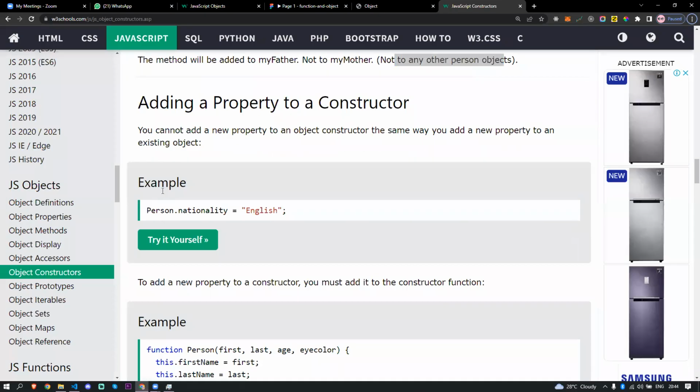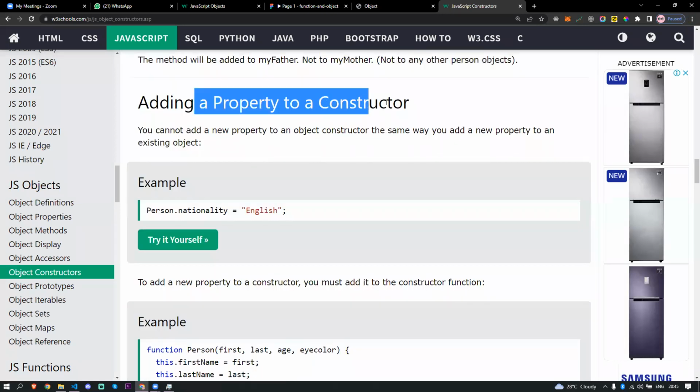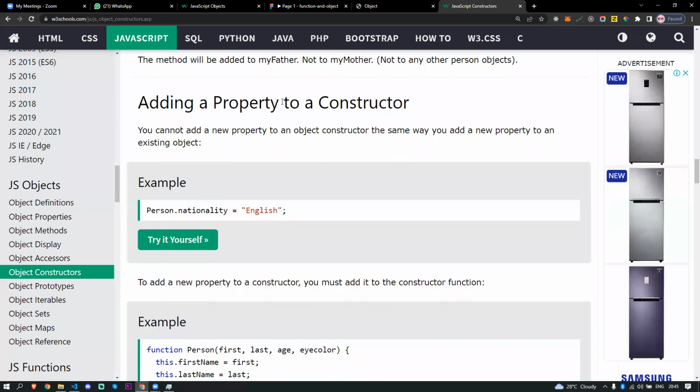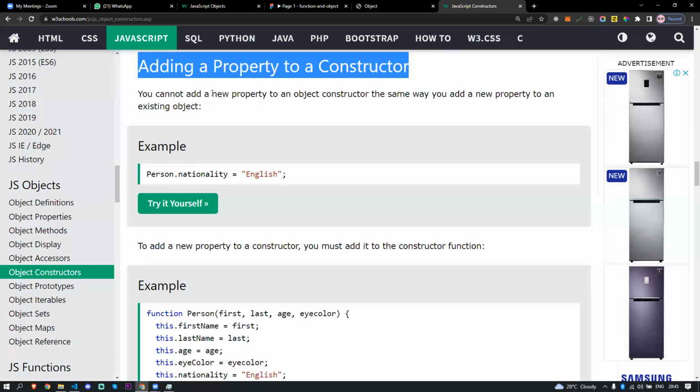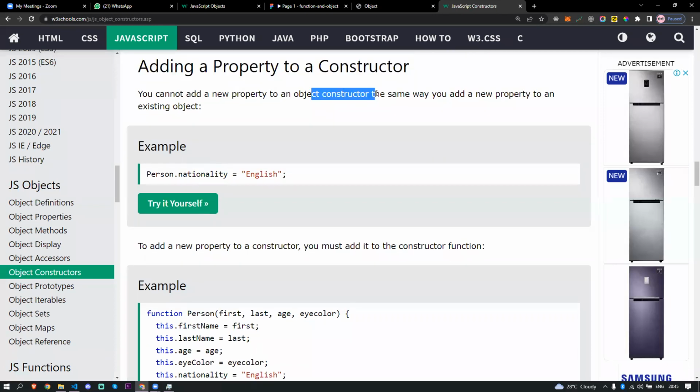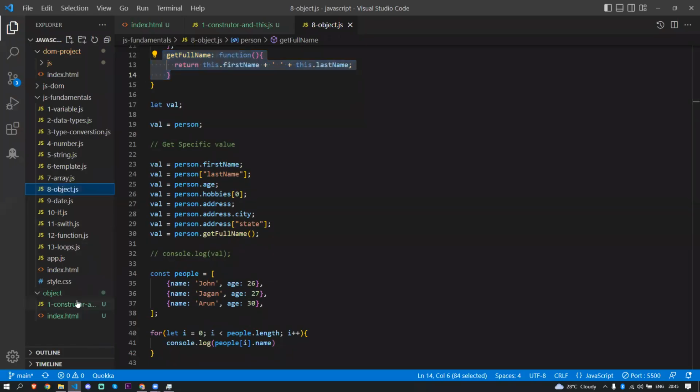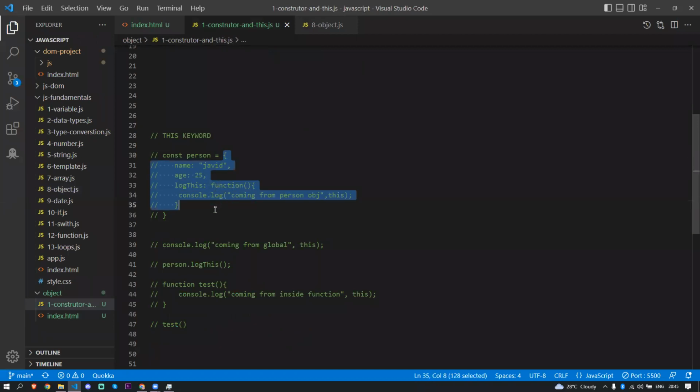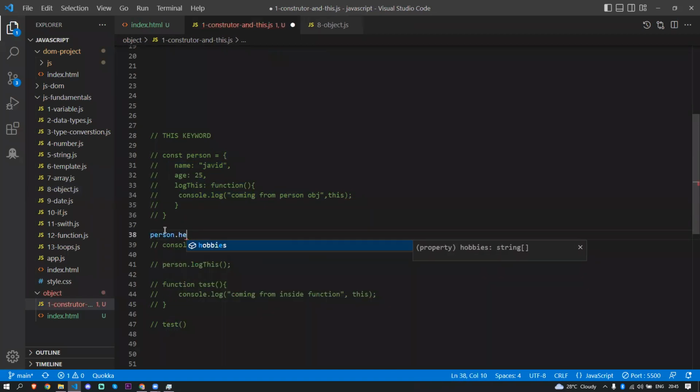Okay, adding a property to a constructor. This is one of the main concepts we are learning now. You cannot add a new property to an object constructor the same way you add a new property to an existing object. What they are basically saying is, we can add a property or method directly to an existing object, calling person.height is equal to 5.5, like that, right?